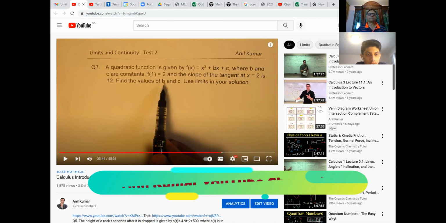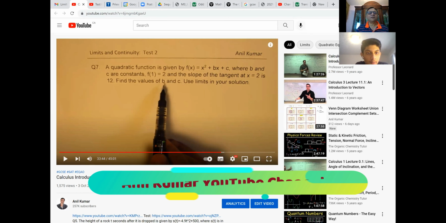So question 7. A quadratic function is given by f of x equals x squared plus bx plus c, where b and c are constants. f of 1 is equal to 2, and the slope of the tangent at x equals 2 is 12. Find the values of b and c. Use limits in your solution. Correct. So can you please do it?